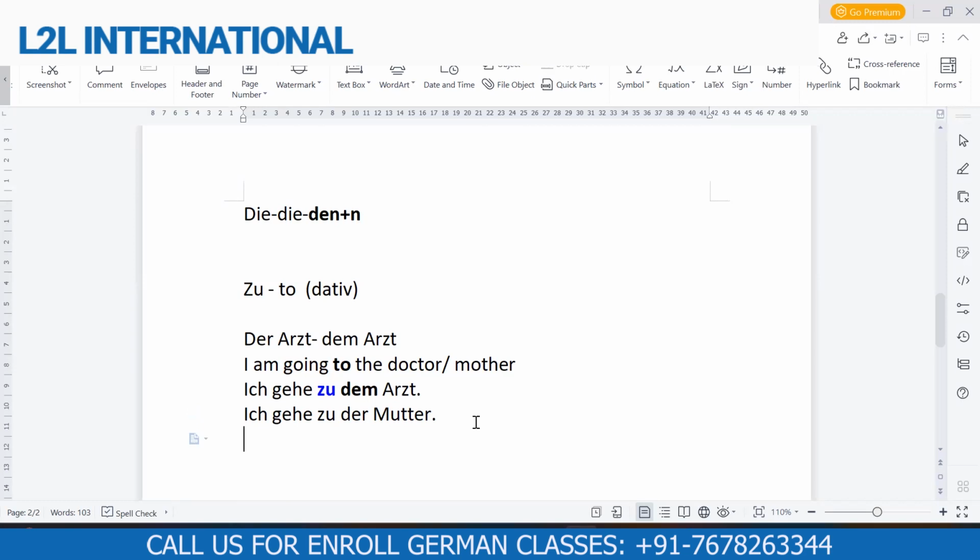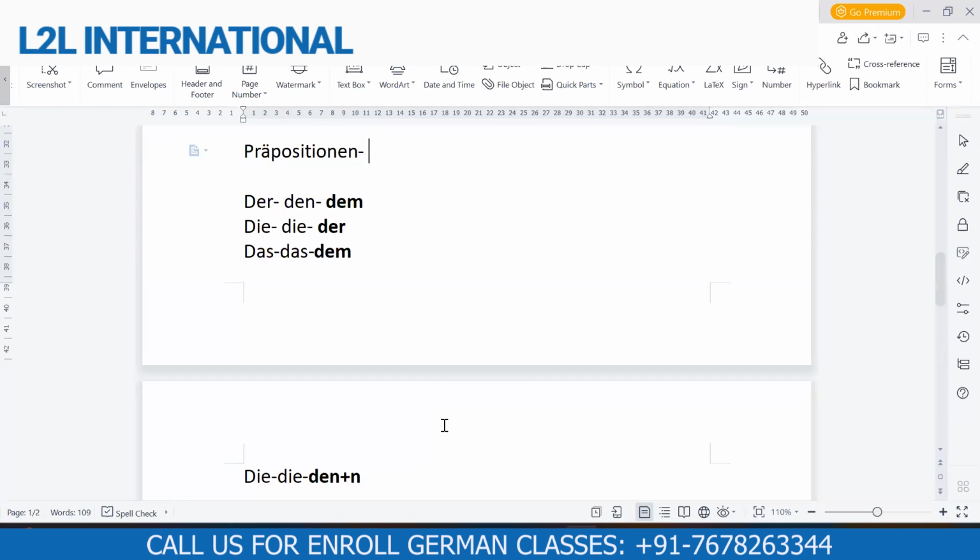If I change the noun again to neutrum, let's make the object a Kind. Kind is a baby. So baby has the article das. So again it will become: ich gehe zu dem Kind. Why dem? Because again I wrote above that das changes to dem. You can see here the das changes to dem. So that's why it will change.